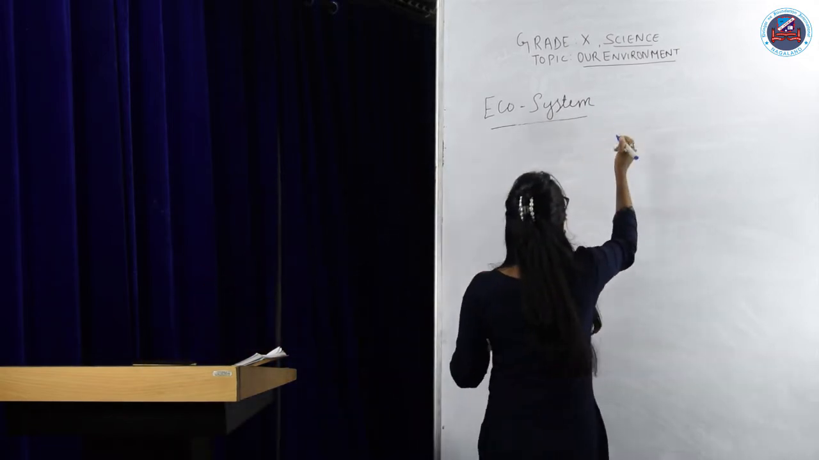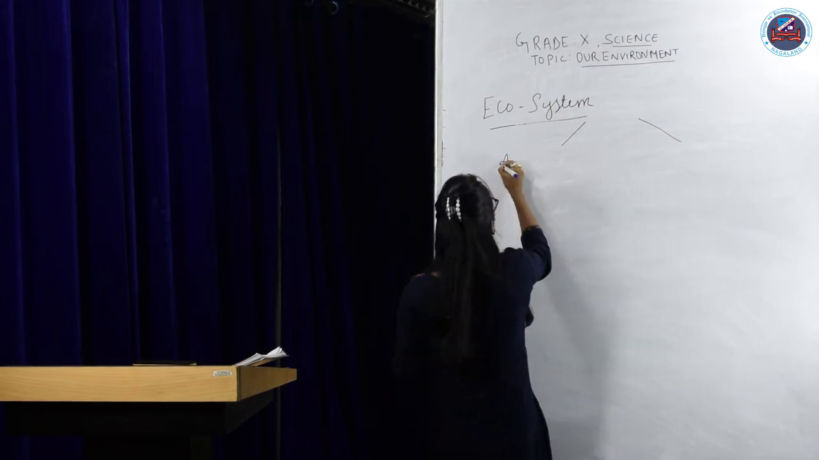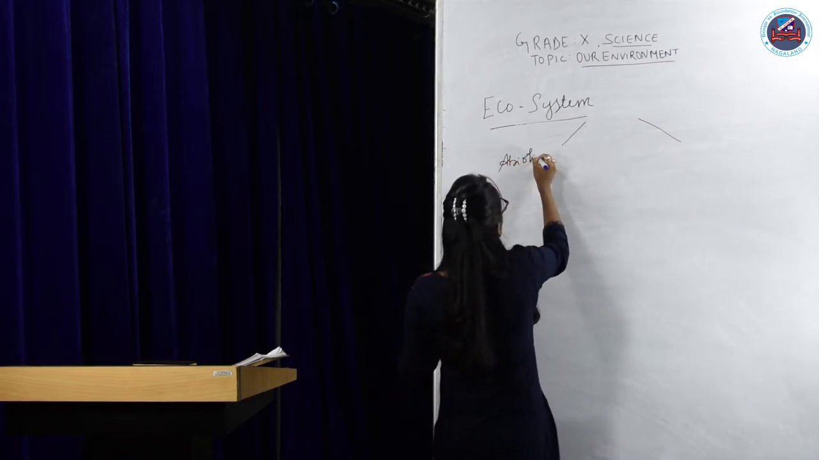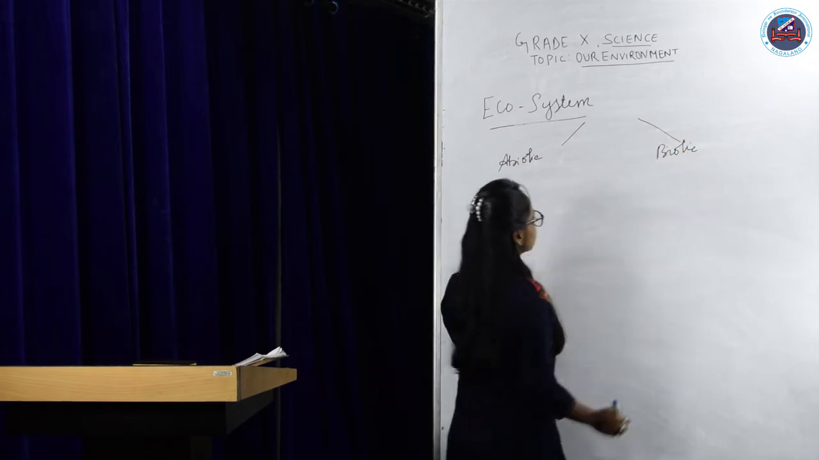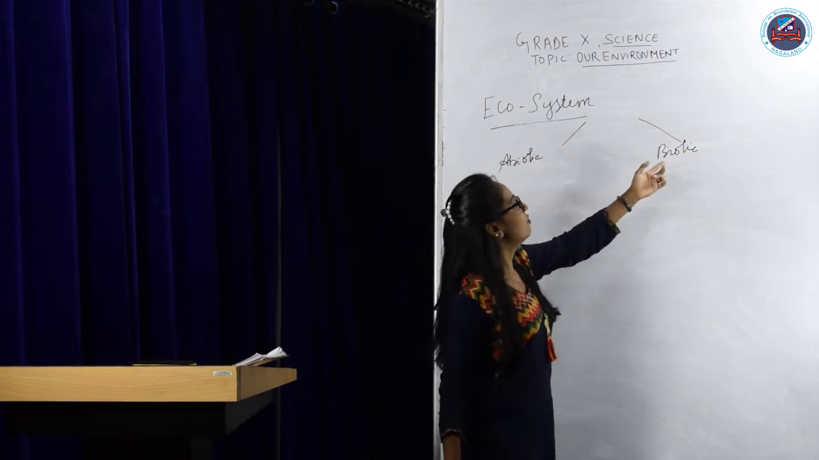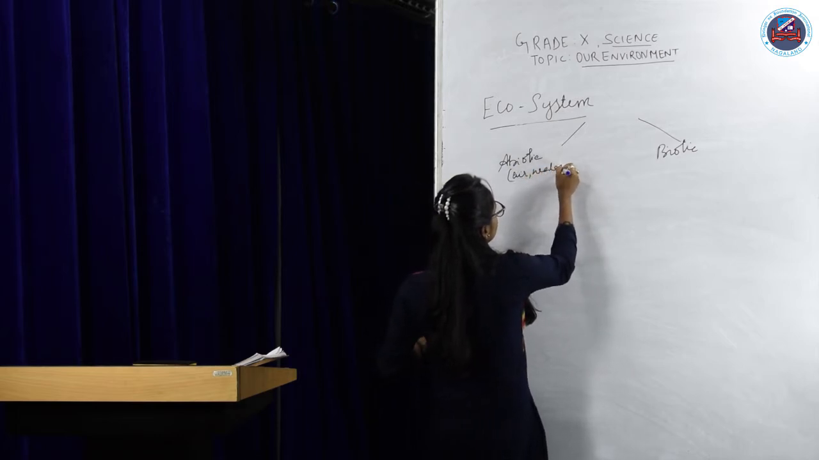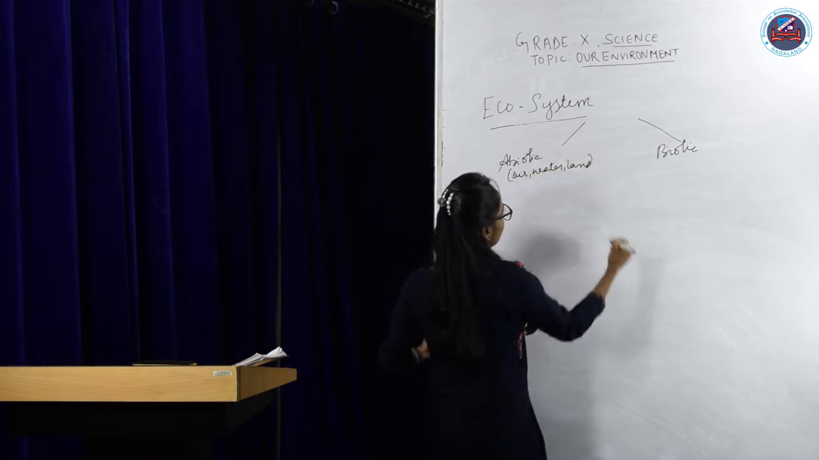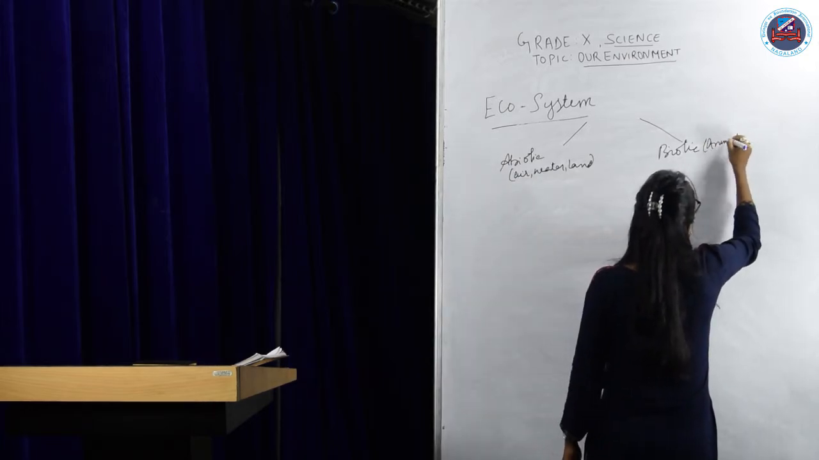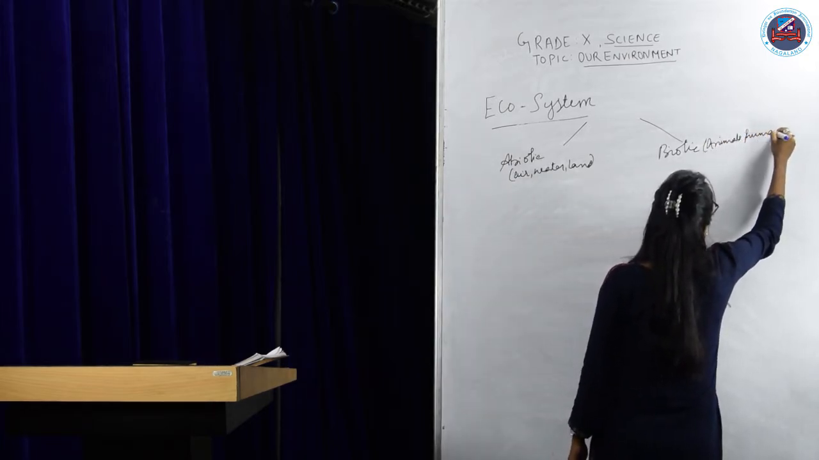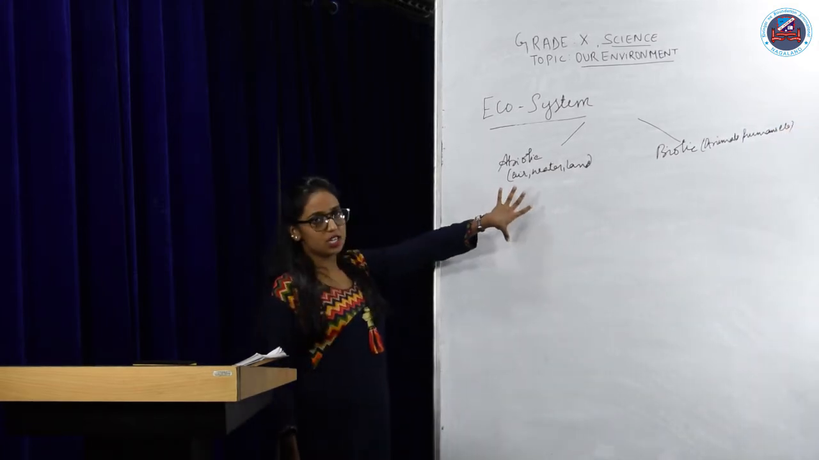So this is ecosystem and it has two components. The first one is abiotic component, and this is biotic component. Or in simple words you can say non-living and living component. So non-living, as I have said, examples can be like air, water, land, etc. And living can be animals, humans, etc.